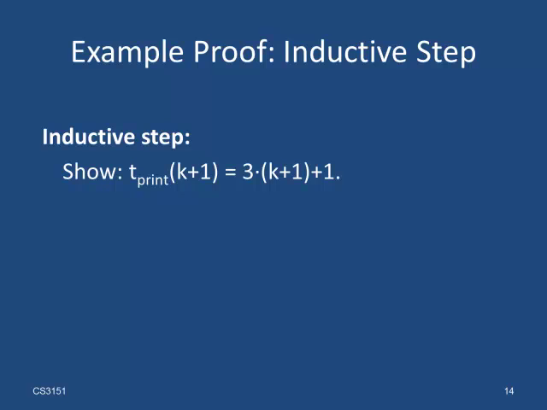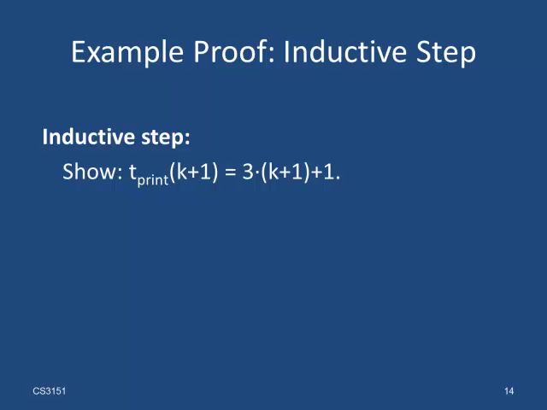And that is typically the most difficult part, so we have to show that the claim holds for k plus 1. That means that tprint of k plus 1 is equal to 3 times k plus 1 plus 1. If you have to prove an equation, you can start out with one side of the equation and then try to transform it until you get to the other side of the equation.